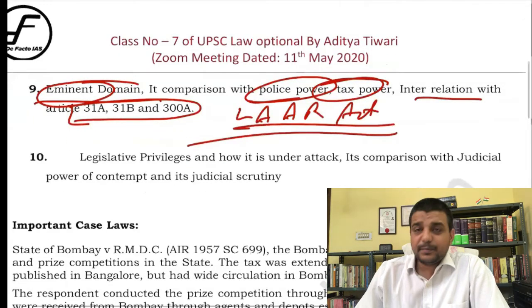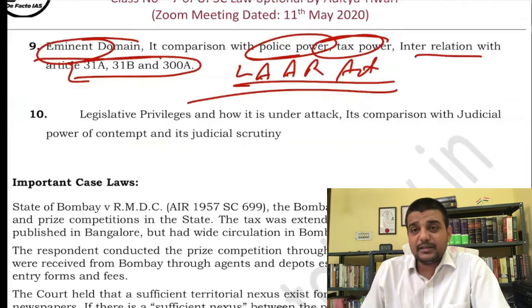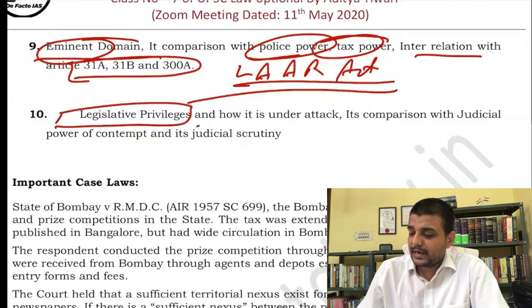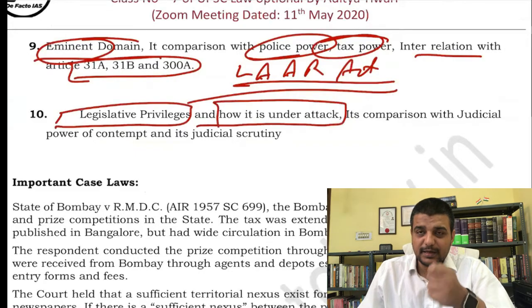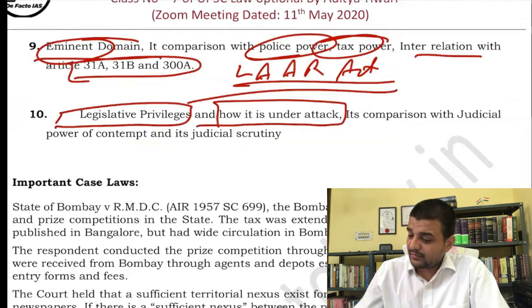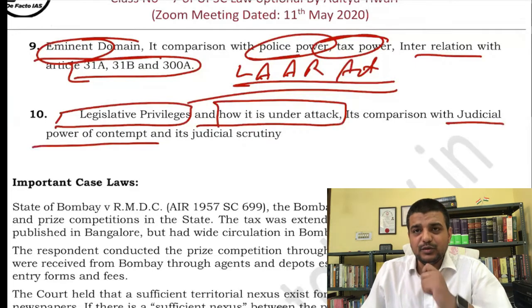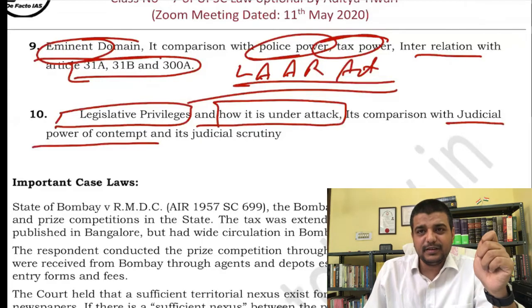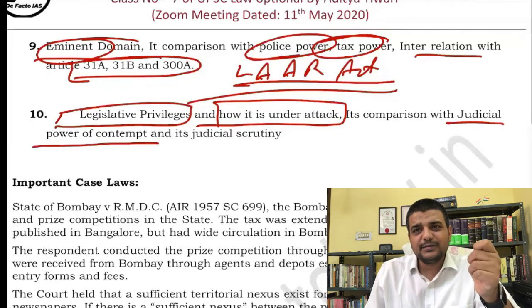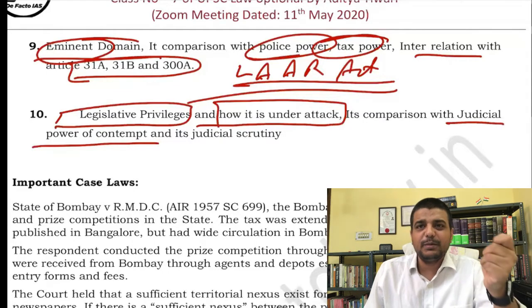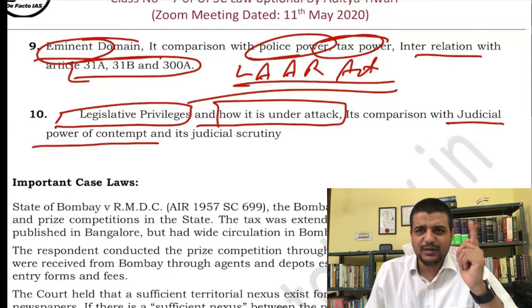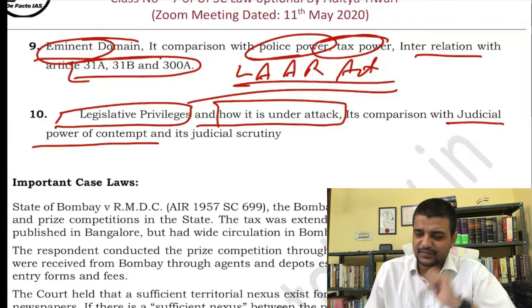Then we have legislative privileges. Now with legislative privileges, there are basically three things attached: the meaning of legislative privileges, how they have come under attack by the parliament and the judiciary, and what will happen when there is a conflict between the power of contempt of the judiciary and legislative privileges. Legislative privileges also include the power to punish for contempt, and the court also has a power to punish for contempt. The Keshav Singh case is very important.